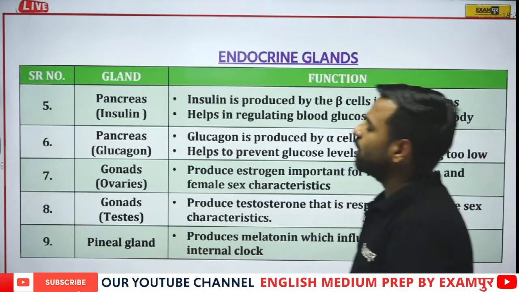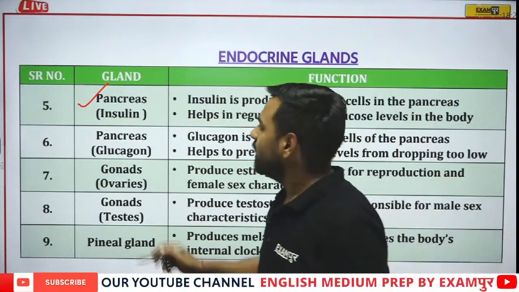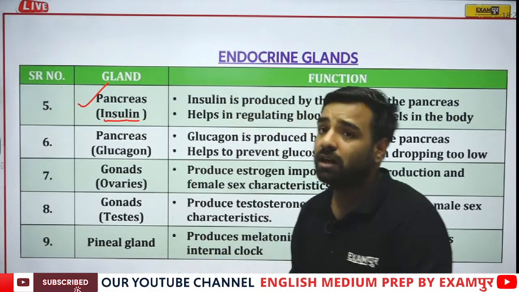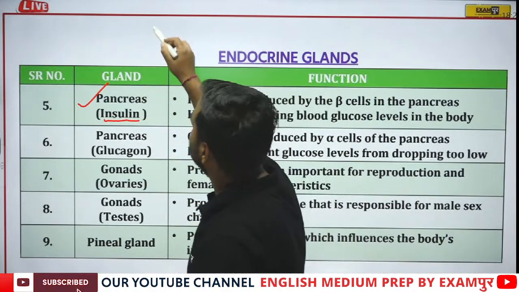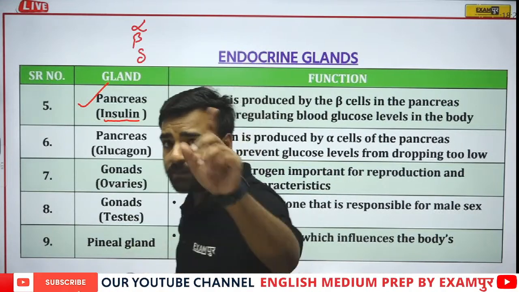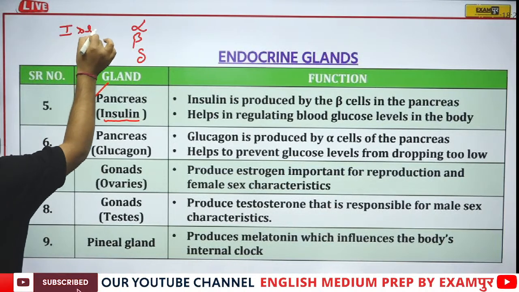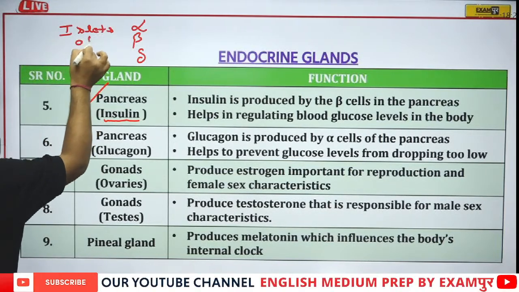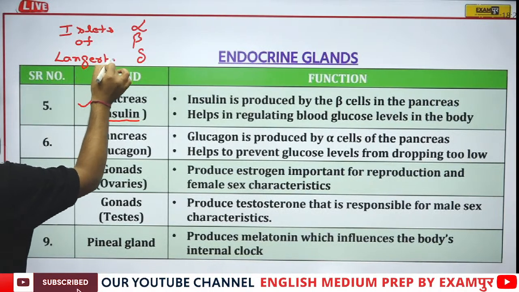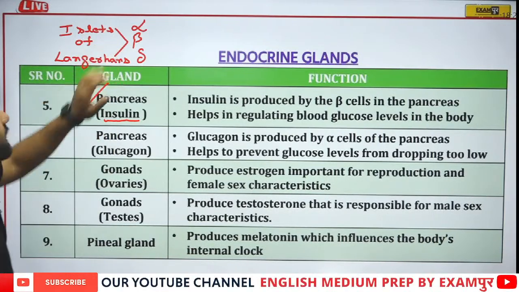Next, now talking about this pancreas, we were discussing insulin, right? If I talk about pancreas, insulin is actually generated from this. How? Pancreas has alpha, beta, and delta cells. From where? Please remember, there's a part known as the islets of Langerhans. Now this is important: from here we have alpha, beta and delta cells.